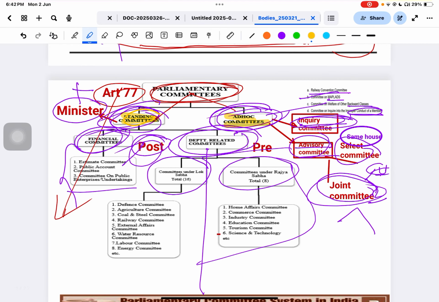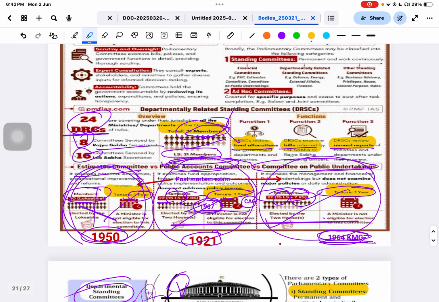Now we are going to discuss the department related standing committees. Do you know there are 24 department related standing committees? 16 from the Lok Sabha and 8 from the Rajya Sabha. They are joint, not separate. 24 committees are there. Each committee has 31 members, 21 from the Lok Sabha and 10 from the Rajya Sabha. This is very, very important.